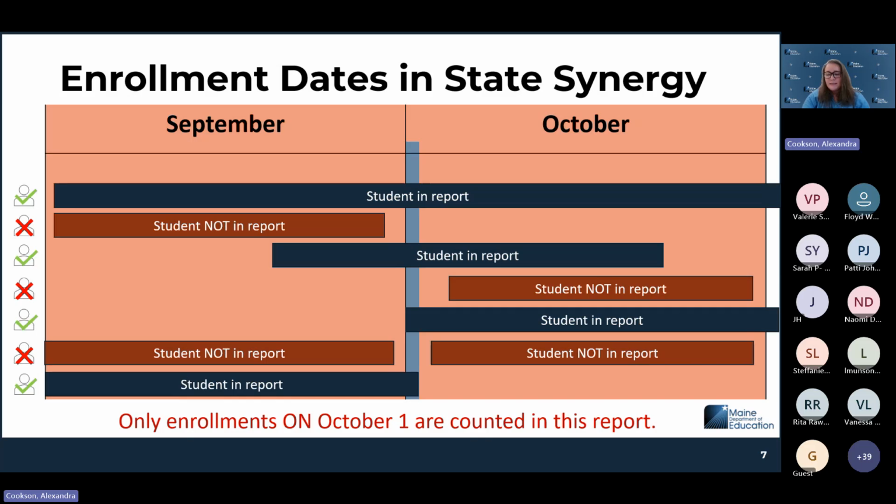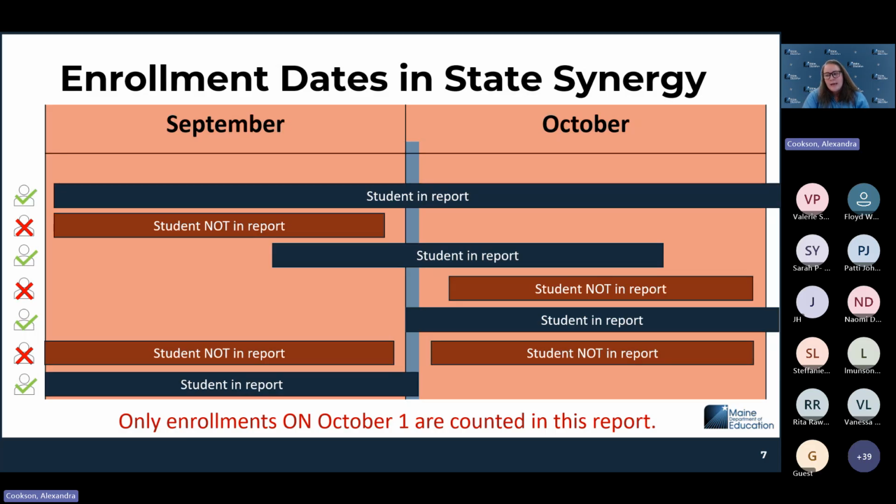The second to last example here, the sixth option, is a student that started the year with you, but then left pretty close to that October 1 date. And when they left, they were gone until after October 1st, but they came back.